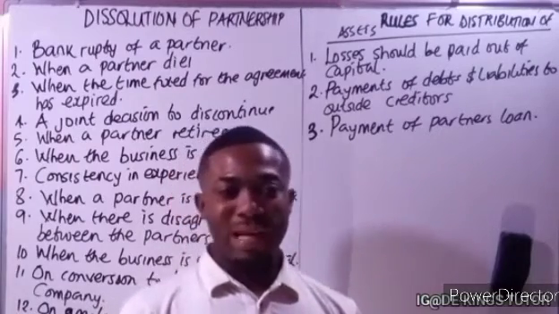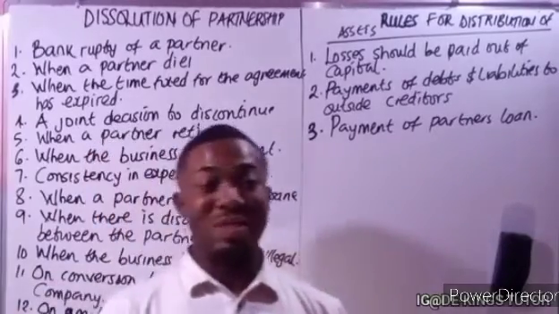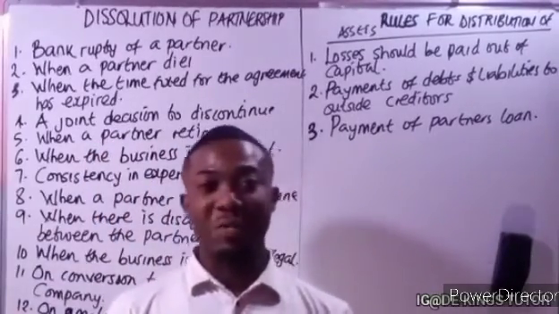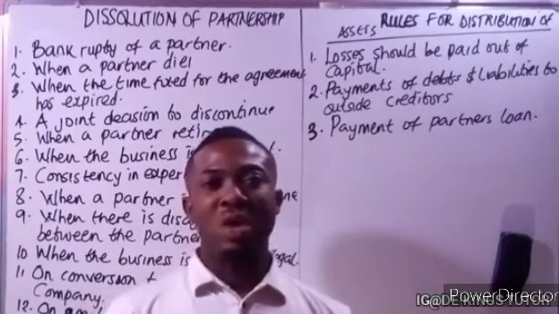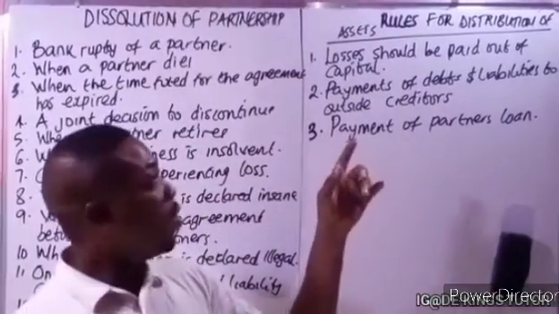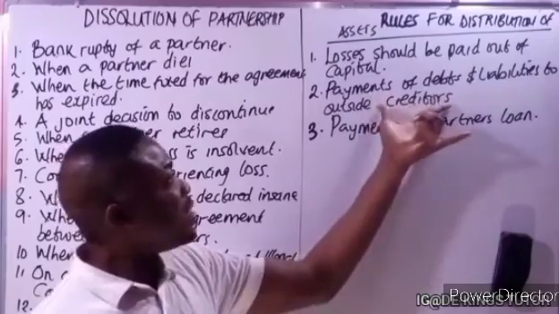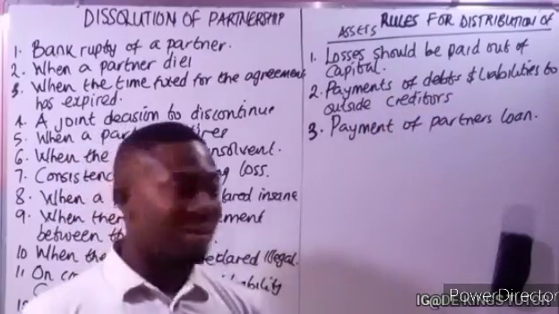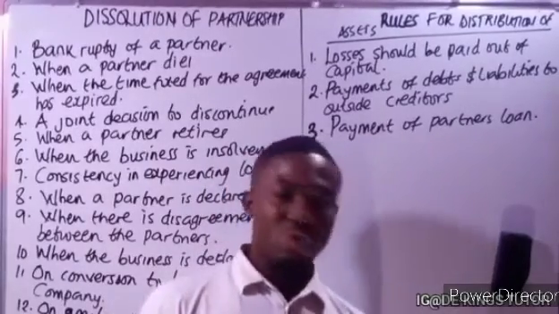Remember, the deed of partnership contains the agreement we talked about, that when a partner gives in excess, it is termed a loan. So after they have paid the debt to outside creditors, they must pay the partner the loan.